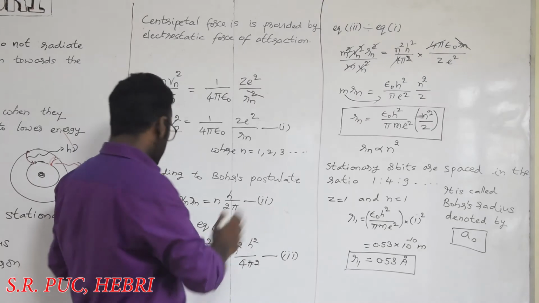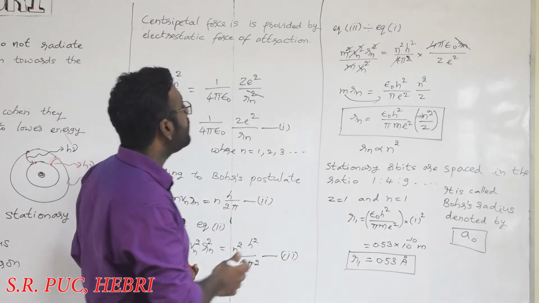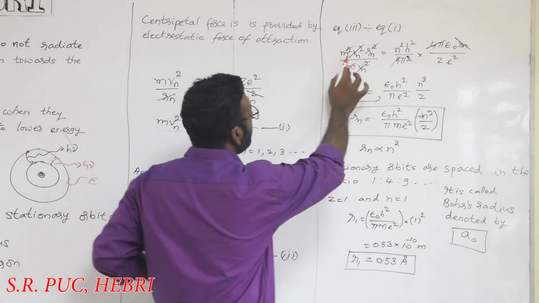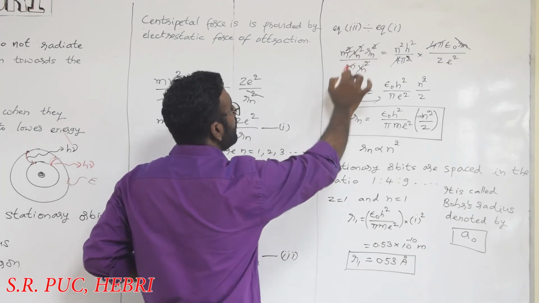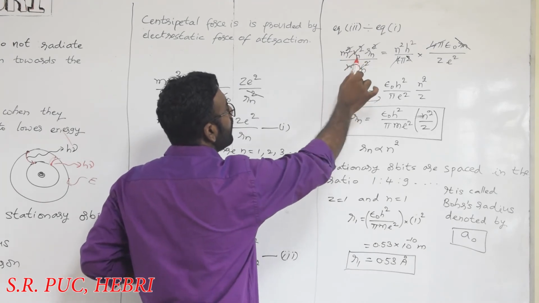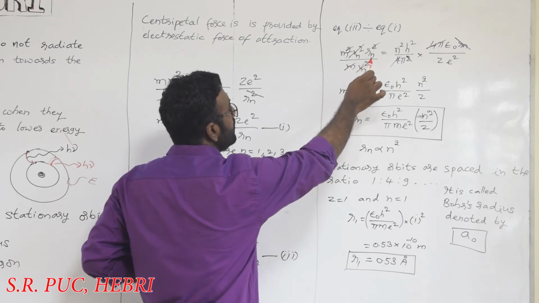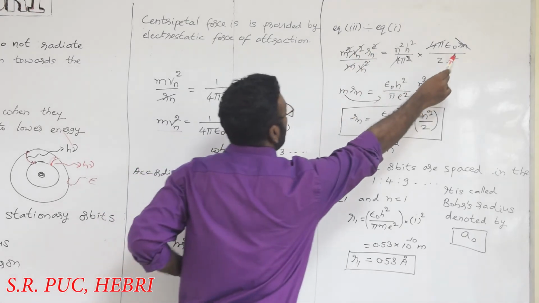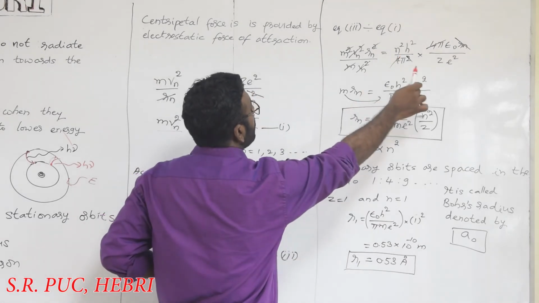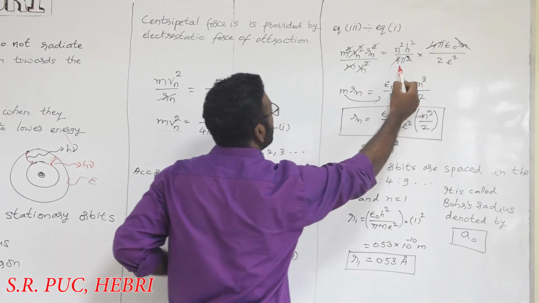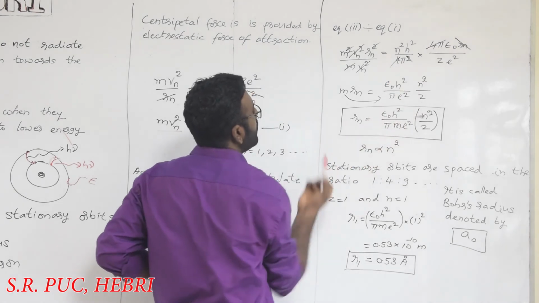Now you have to do some cancellation over here. m square is cancelled with the m, so you will remain with the m. After that, vn square cancels, and Rn square cancels with the Rn on the right hand side. Just be careful. Then 4 pi will get cancelled with the 4 pi in the denominator.